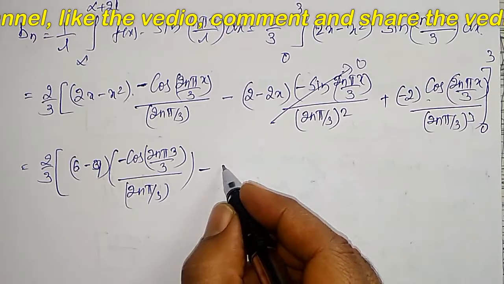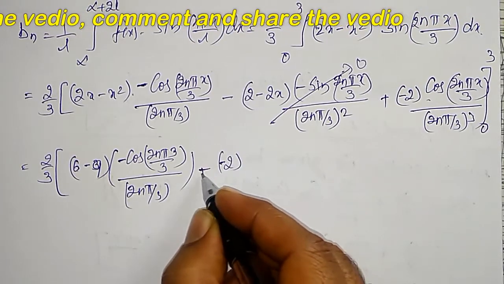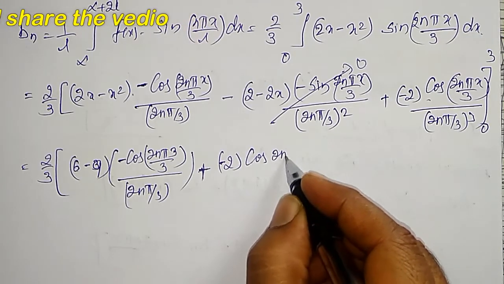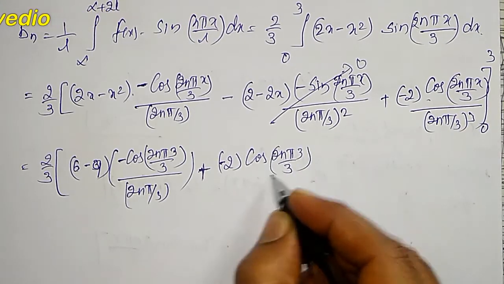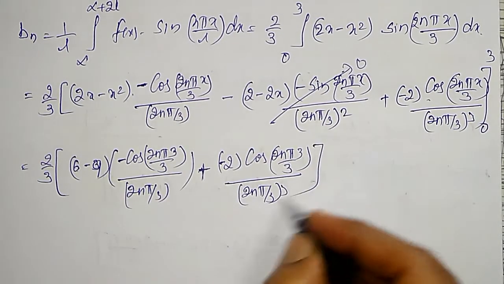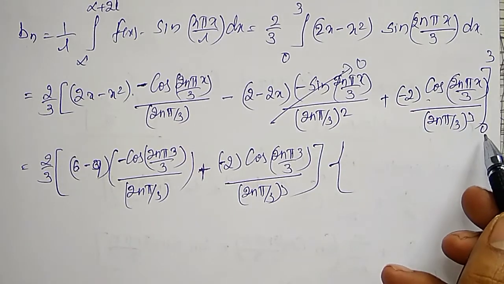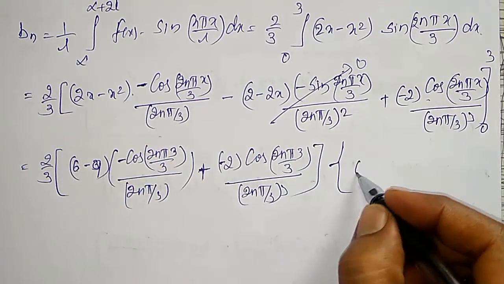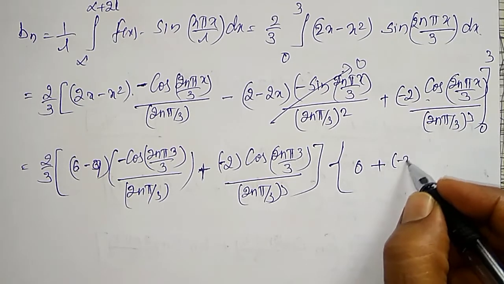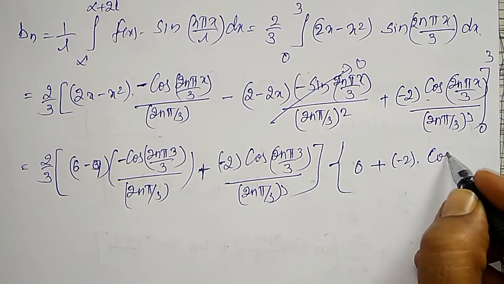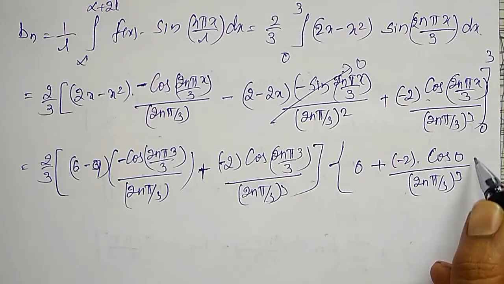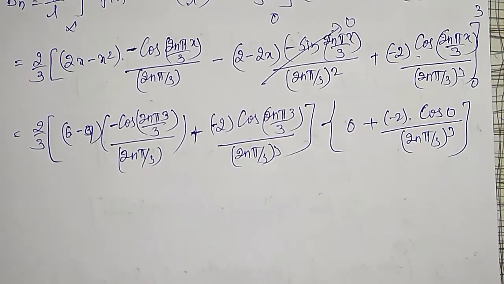Sorry, for this term also I have to substitute minus 2 into plus of minus 2 into cos of 2n pi 3 divided by 3 whole divided by 2n pi divided by 3 the cube. This is my upper limit minus lower limit x equal to 0. First term totally 0 minus second term plus minus 2 into cos 0 divided by 2n pi divided by 3 bracket cube. Let me simplify this one by one.